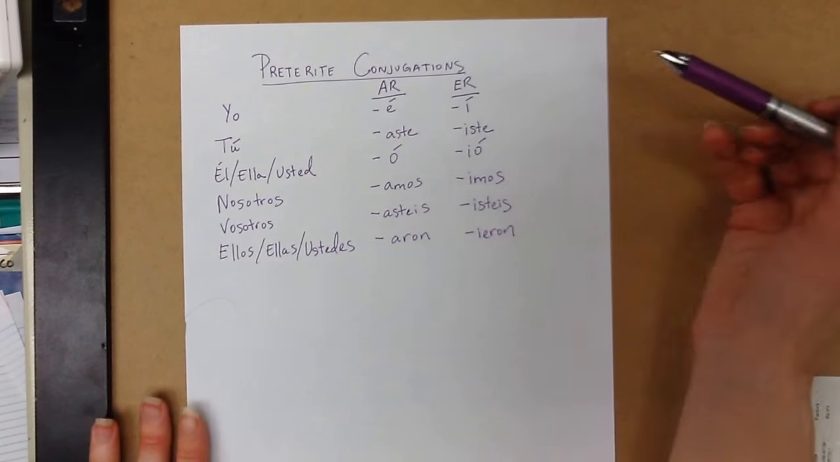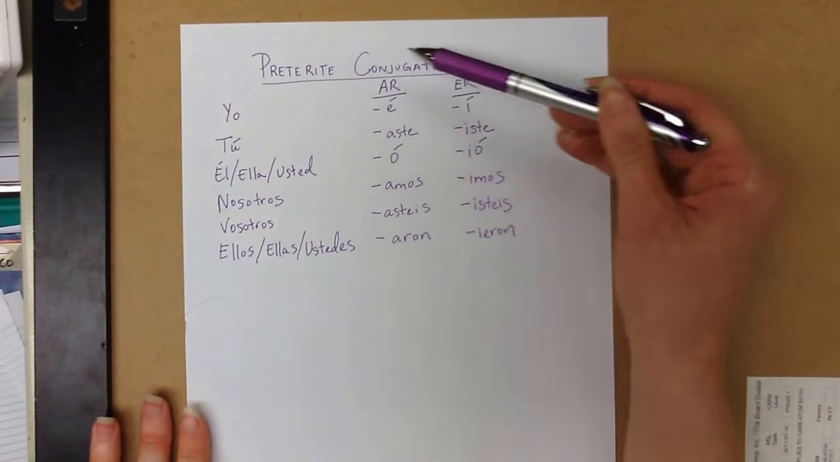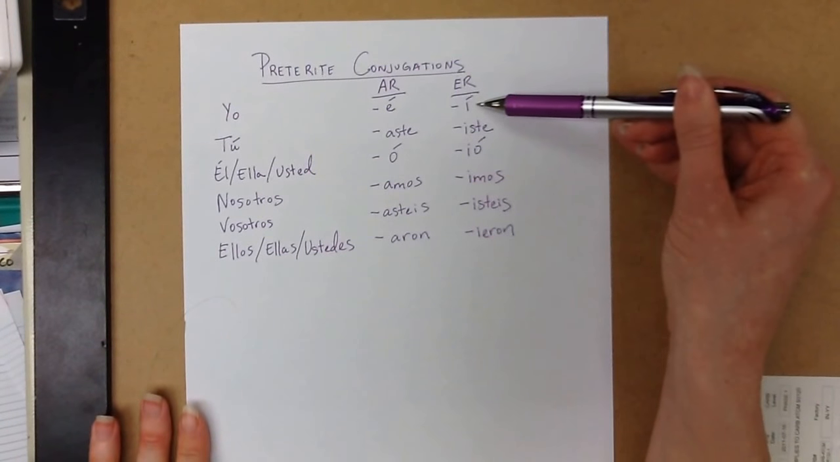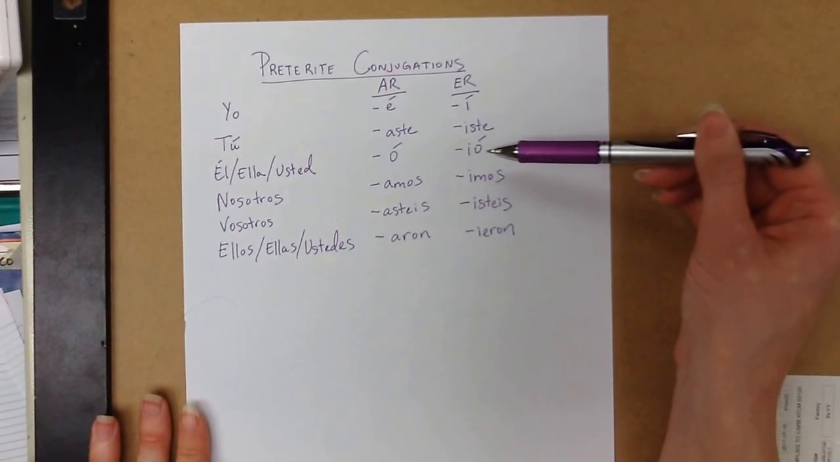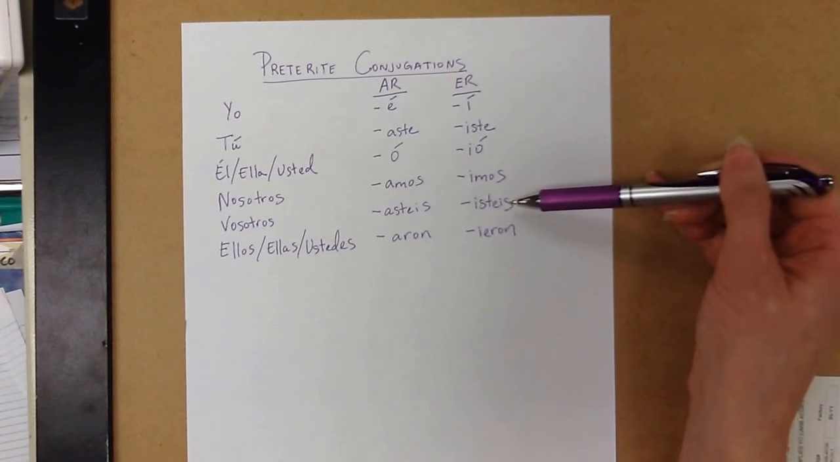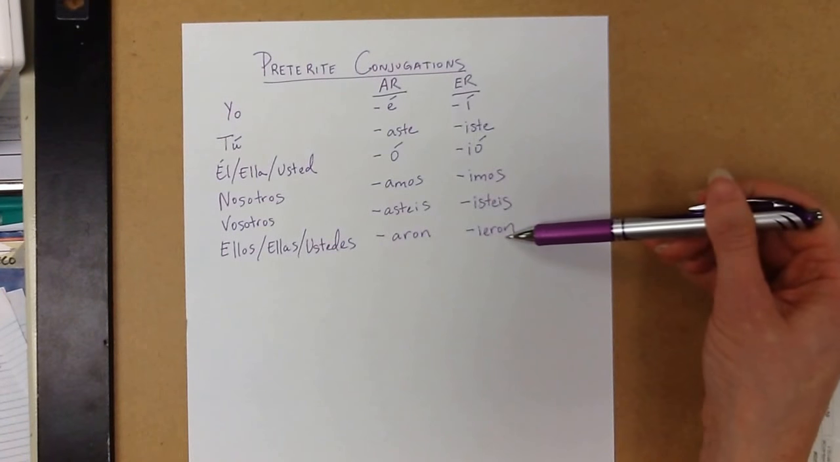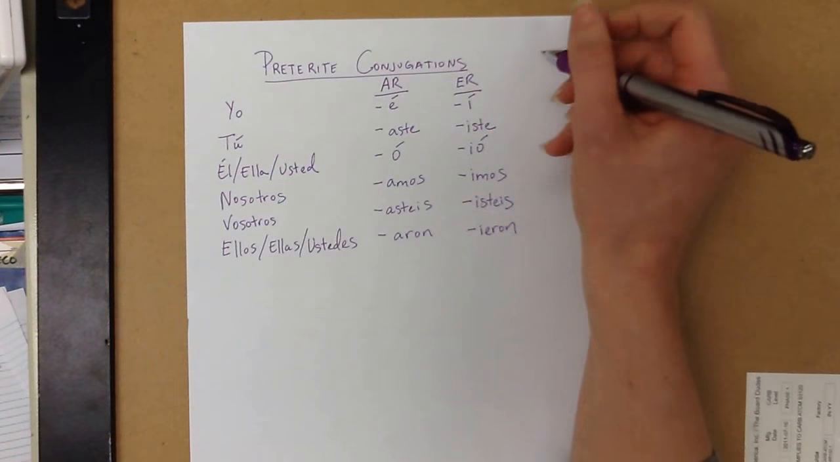So if we were going to say, I ate, past preterite tense: yo comí, tú comiste, él comió, nosotros comimos, vosotros comisteis, ellos comieron. That's what it looks like.